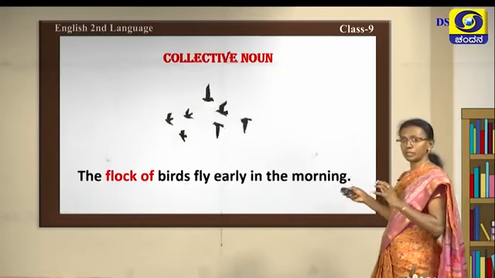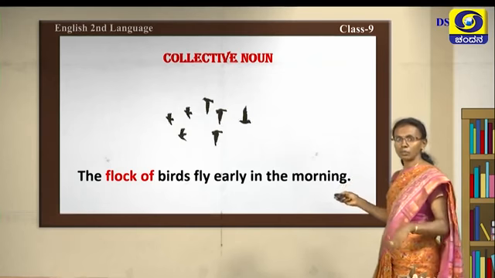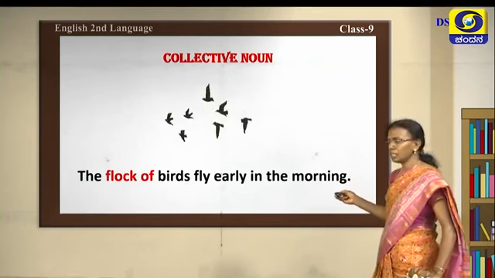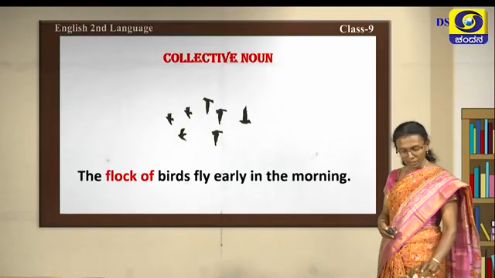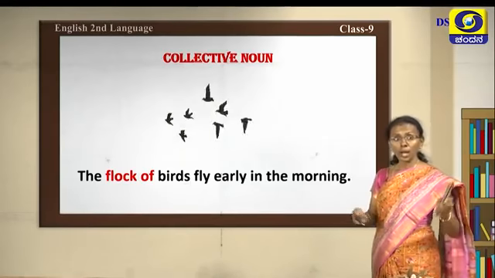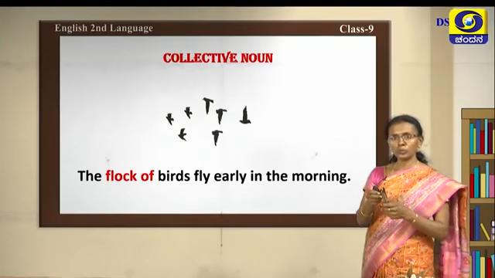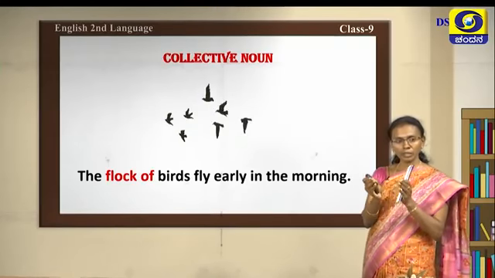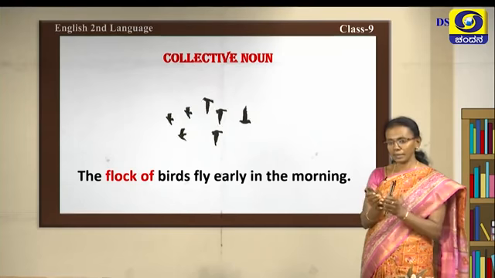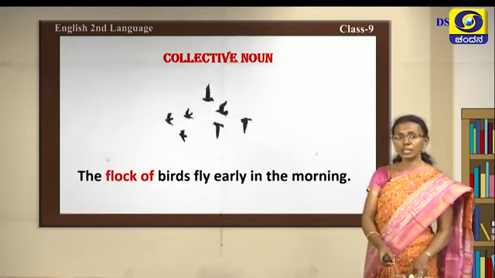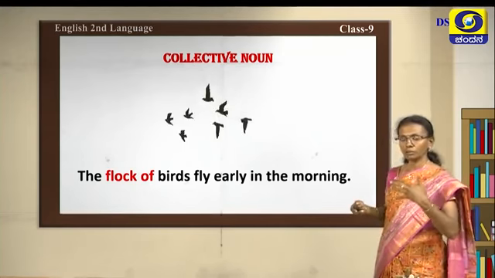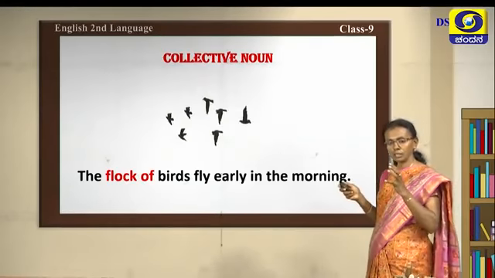A flock of birds fly early in the morning, so they are flying. Now what I mean to ask you is, when you have a number of nouns in a group, we call them collective. They will be in a group, crowd or bundle. So we have specific names for many of this kind of groups in a noun form.